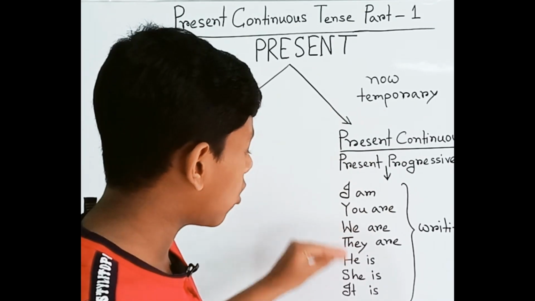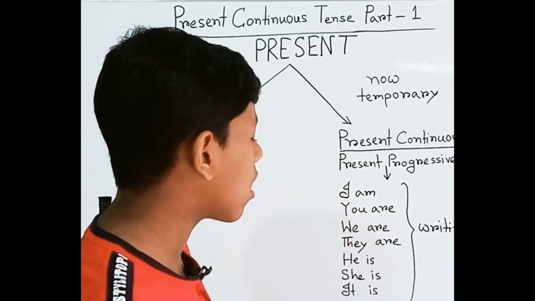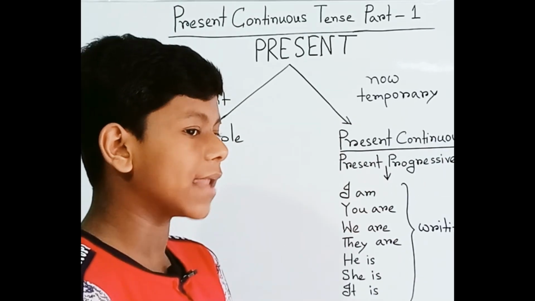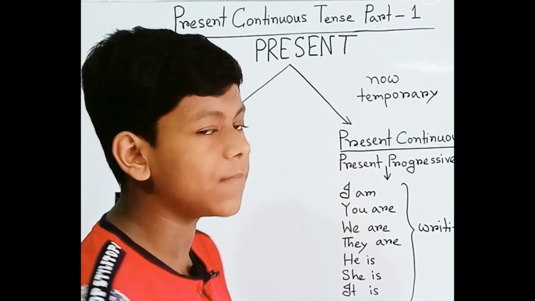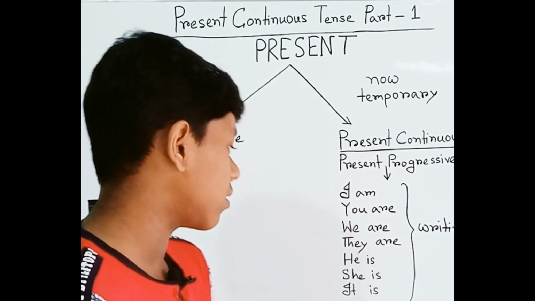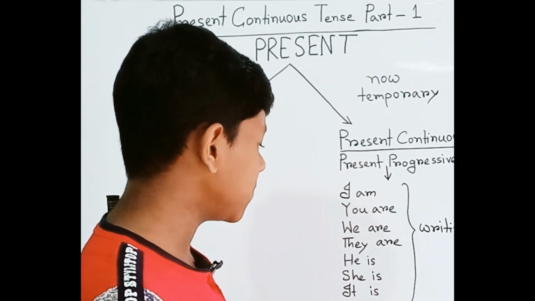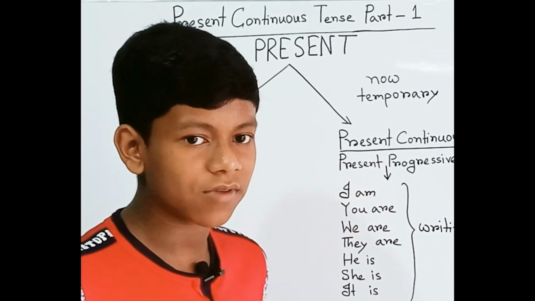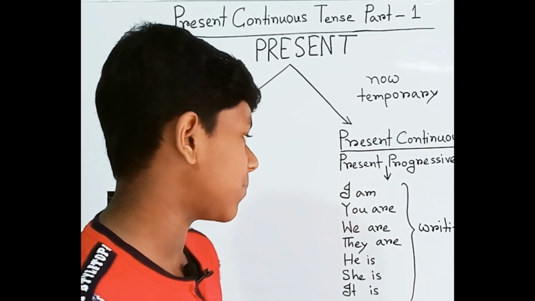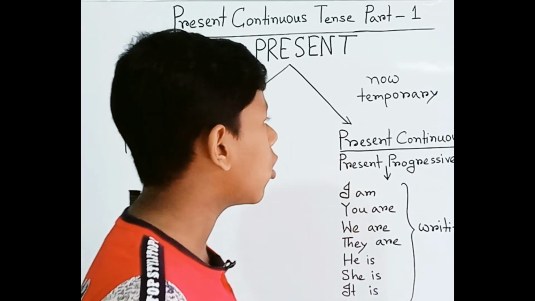Here we have learned am, is, or are. "Are" is for plural and "is" only for singular, and "am" is added only for "I" because "I" indicates first person. So: he is writing, she is writing, it is writing, Arjon is writing, Karim is writing. We have already understood.